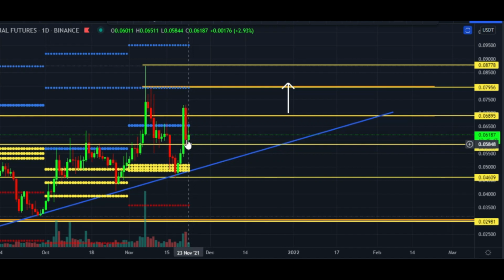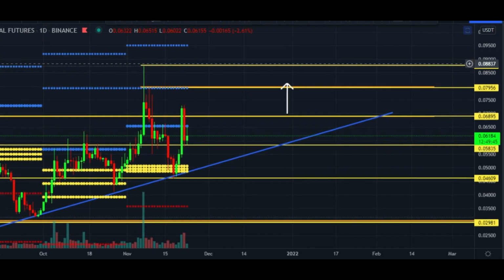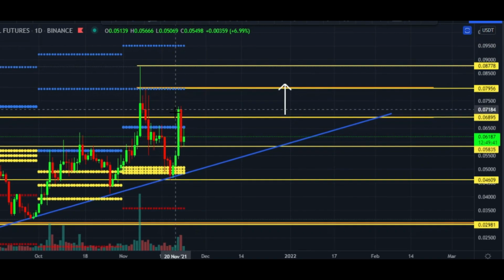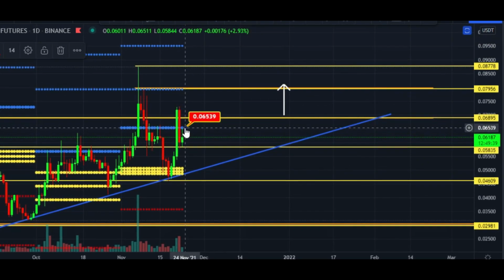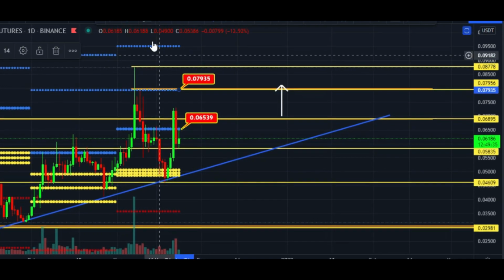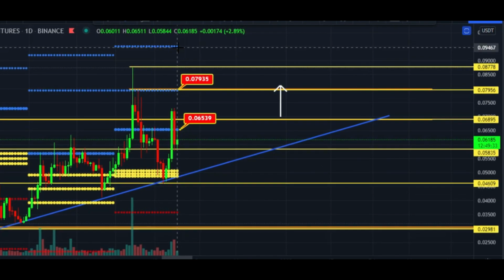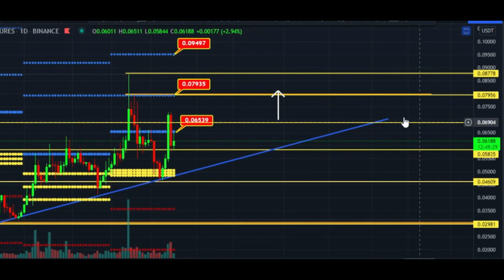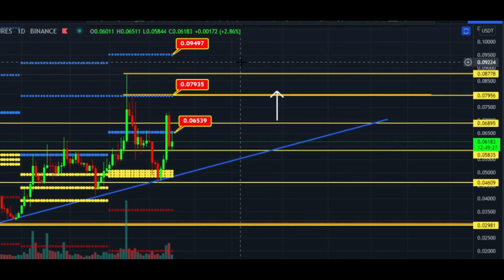And here you can see Lena price hit the first bullish target. These blue lines are CPR bullish targets. Here you can see Lena price hit the first bullish target, the second bullish target, and the third bullish target will be this. This will be huge, the 9.4 cents price area.